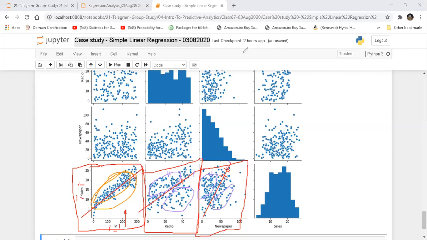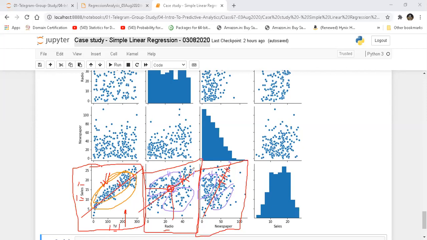As we saw clearly in the last session, this one is a very good fit as opposed to this one. I don't consider this a good fit, and I don't consider this a good fit. I consider this a good fit because the variation of data is much nearer to the best fit line, so the compaction is very good as opposed to these two. In this case the spread is very big. Let's say this one is radio versus sales. If I take any arbitrary value of radio and want to estimate the value of sales, this estimation is not going to be very good, or very stable.